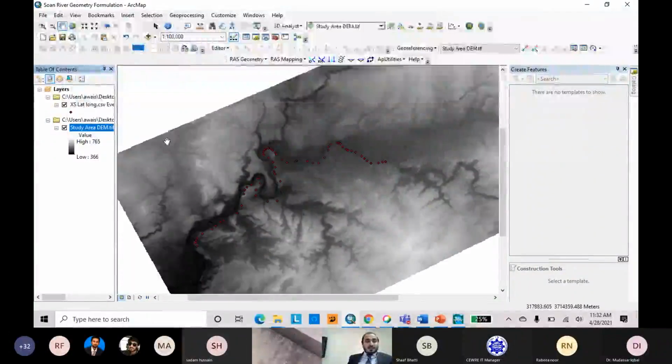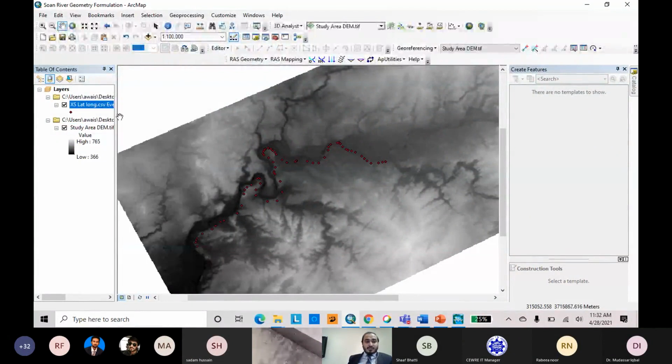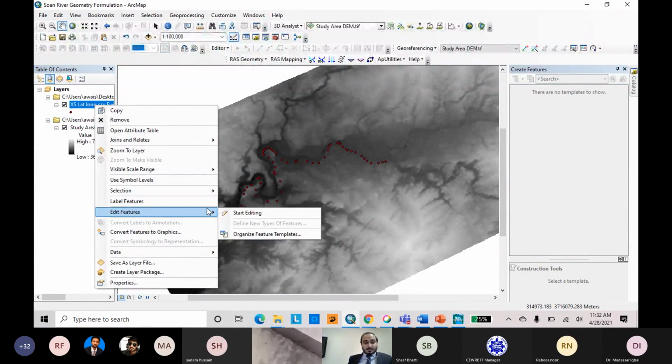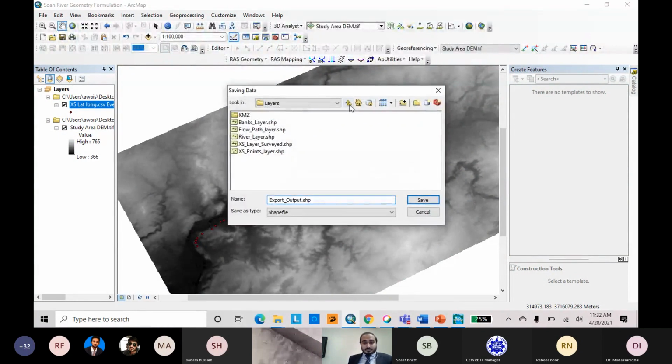Now, these are the point data we have added. Then the next step is to save these point data as a shapefile to use further to develop our linear lines. I have already developed it here, but I will make a new folder. I have already provided it to you. If anyone missed it, they can use it. Point shapefile.